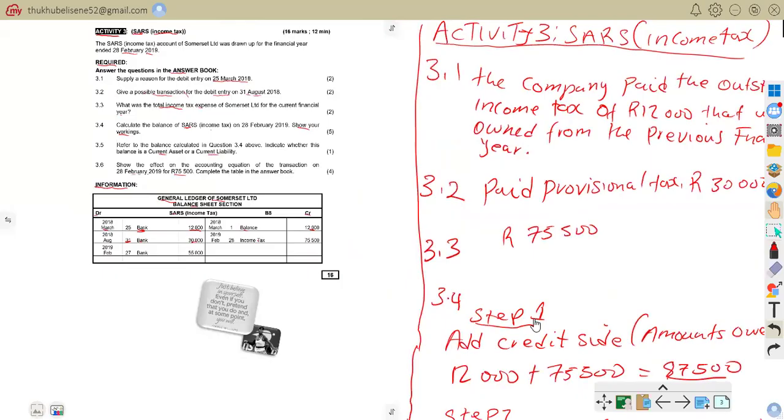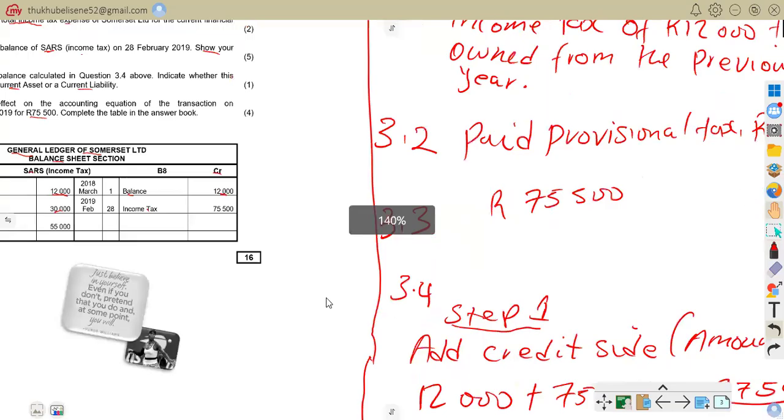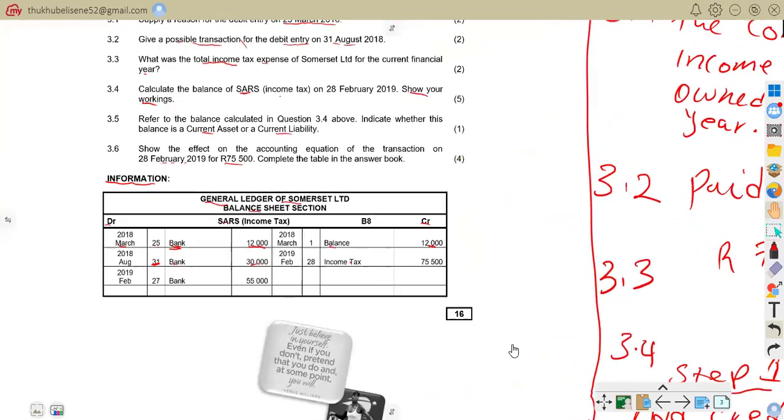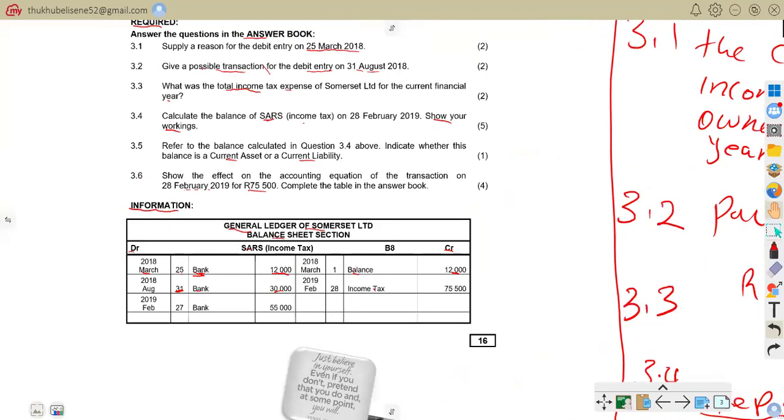So if we can look at this, if we can come to our information here on the table, while we are still on 3.4, you may want to know why the 50,000 was paid. Why was this 50,000 paid?